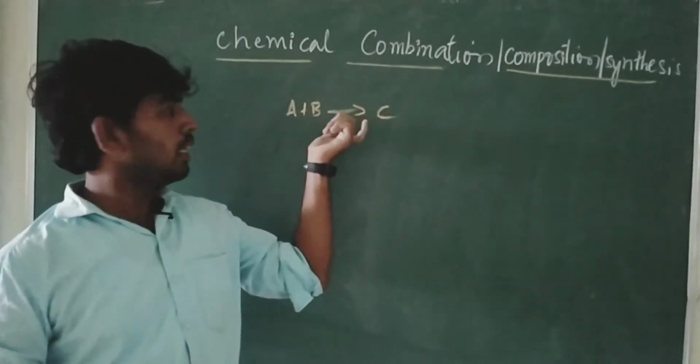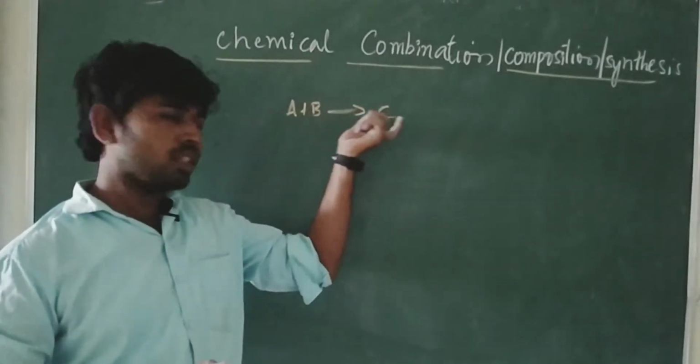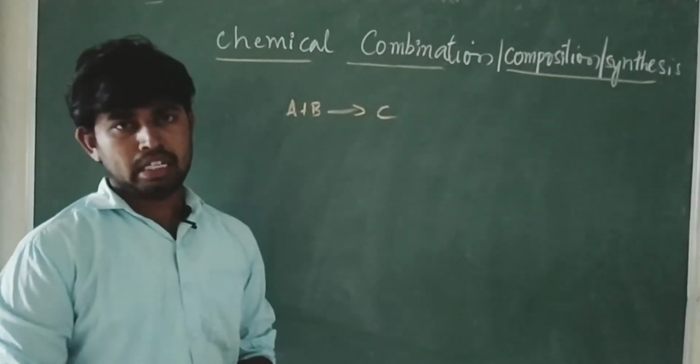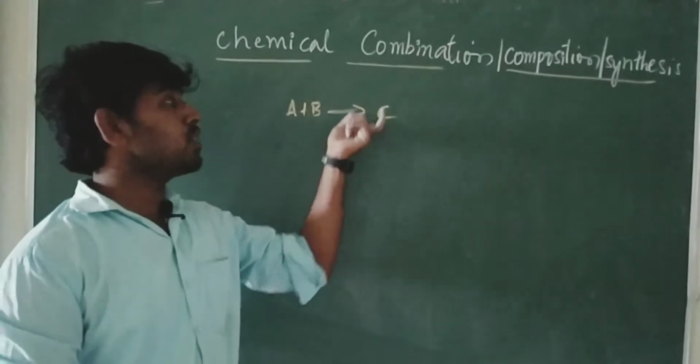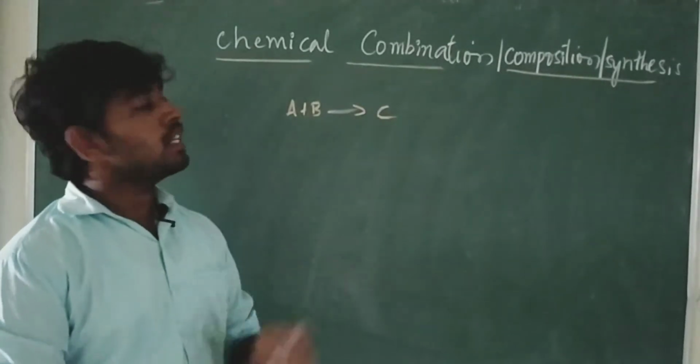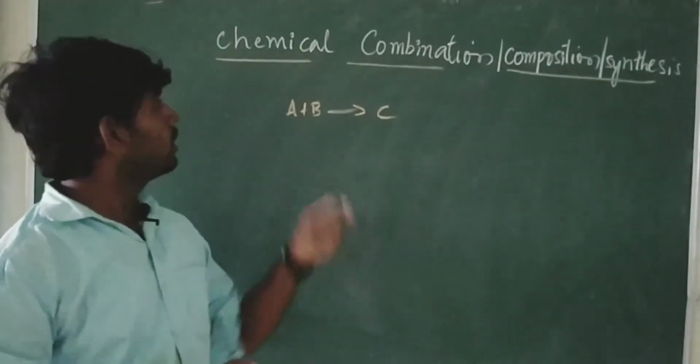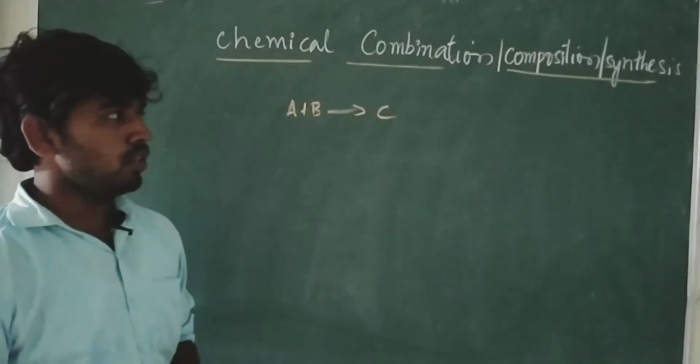The direction of the arrow mark is always towards the product. This indicates the direction in which the change is going to occur. Now we discuss the chemical combination reaction.